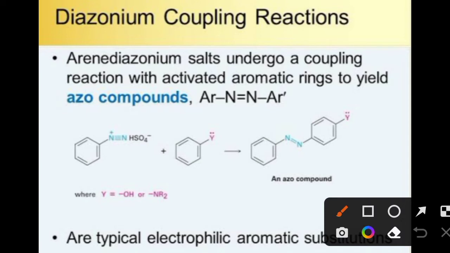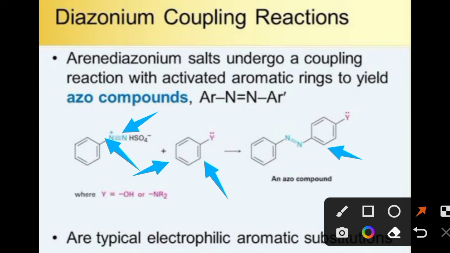Now here you can see that this diazonium salt combines with this ortho-para directing compound to form an azo compound. During this joining, you can see that this nitrogen of the diazonium ion gets combined with the carbon of the other compound at the para position.